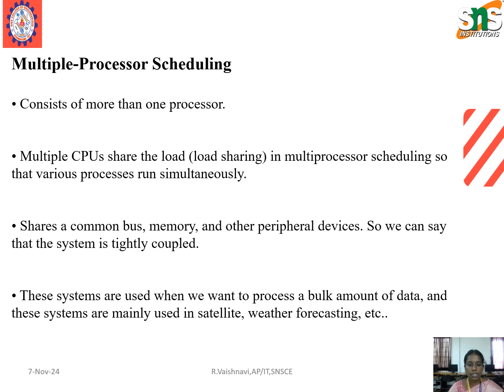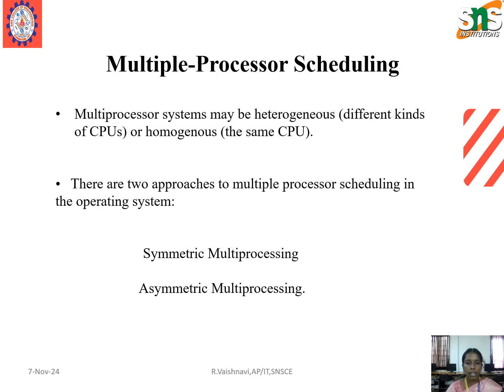Next point, these systems are used when we want to process a bulk amount of data, and these systems are mainly used in satellites, weather forecasting, etc. Next one is multiple processor scheduling. The multiprocessor systems may be heterogeneous, that is different kinds of CPUs, or homogeneous, that is the same CPUs. There are two approaches of multiple processor scheduling in the operating system, that is symmetric multiprocessing and asymmetric multiprocessing.